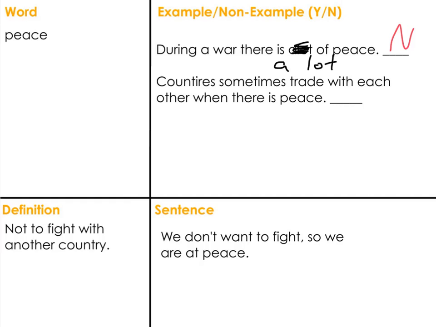Let's look at the next one. Whoops, there's another error. I'm having tons of errors. It's not good. Let's cross that out. That word is countries. So here we go. Countries sometimes trade with each other when there is peace. Would you give things and receive things from other countries if you were at peace with them and not fighting?